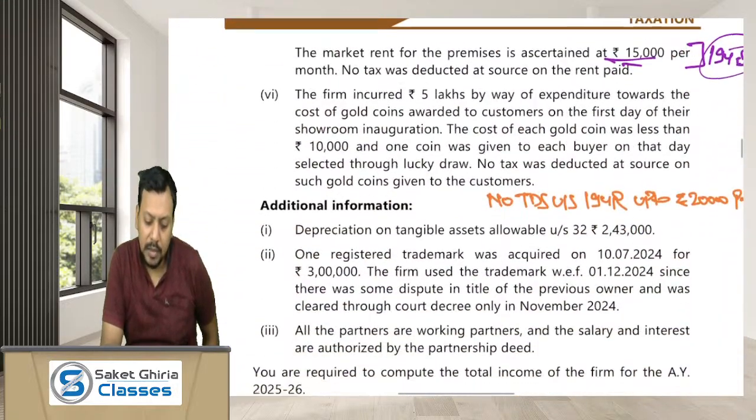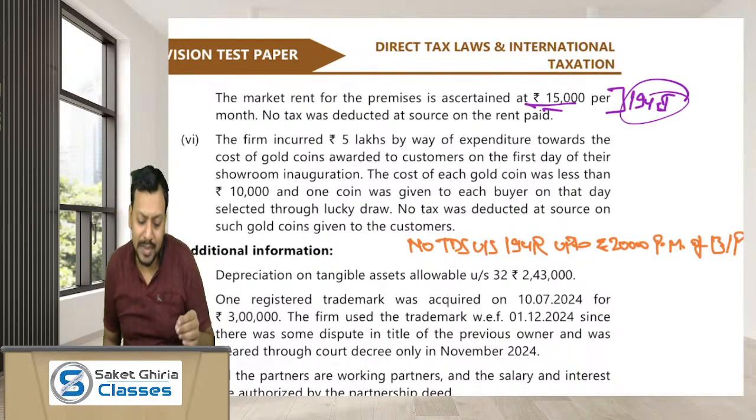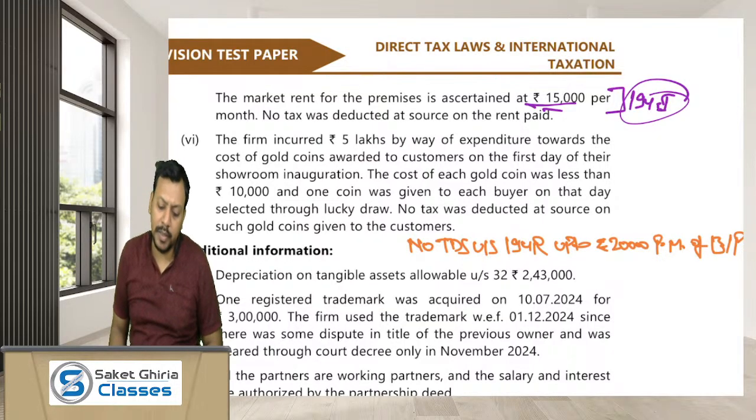Moving ahead, the firm incurred rupees 5 lakh by way of expenditure towards the cost of gold coins awarded to customers on the first day of the showroom inauguration. The cost of gold coin is less than 10,000, and lucky draw.